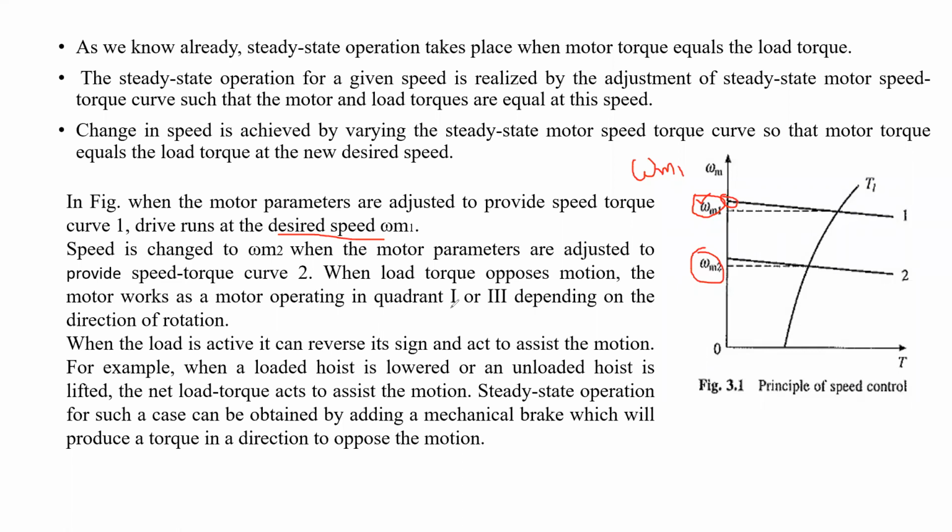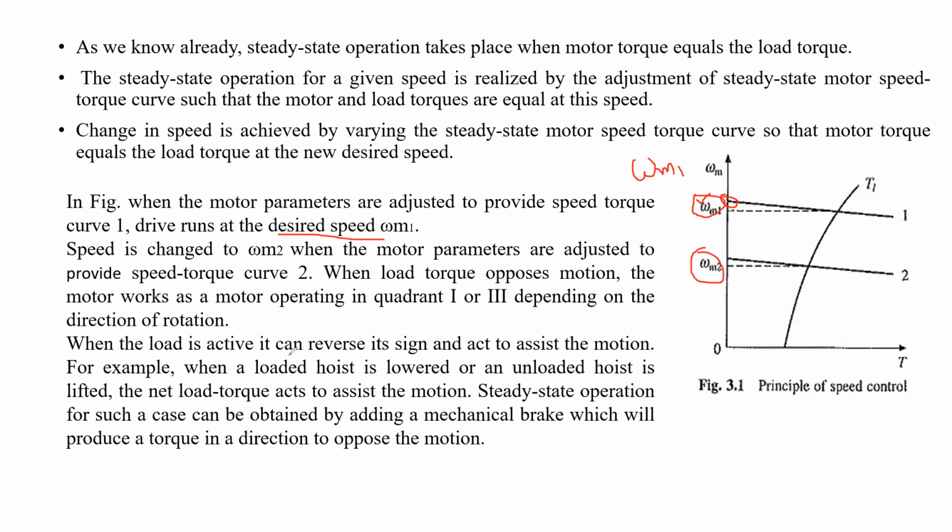So this is when the load torque opposes the motion. It is always motoring operation, as we already discussed in four quadrant operation of electrical drives. In the first and third quadrant, the load torque always opposes the motion, or speed, of the motor. So the speed and load torque are always in opposite directions in the first and third quadrant. We have seen that in multi-quadrant operation.